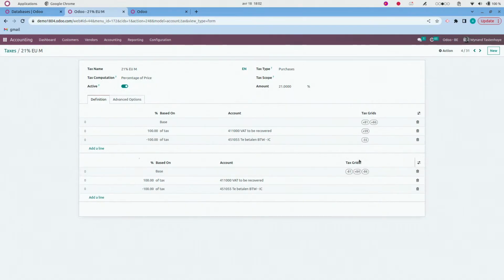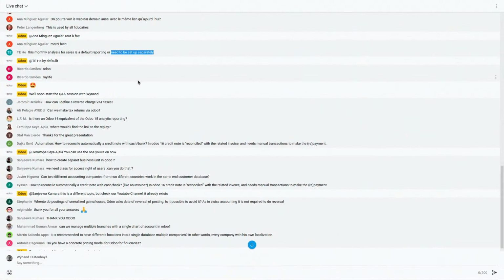So this is basically the setup of the reverse charge, which means that you have to have two lines, one for VAT to be recovered, one for VAT to be paid, linked, of course, to the correct tax grids in your tax report. So pay attention, this is already advanced configuration, and you might do a lot of wrong stuff over here. So again, it should be available standard in your localization. If not, please don't do it yourself, because you might have an incorrect tax report. So always have a look, if you change things over here, with a consultant or a partner working on your file.